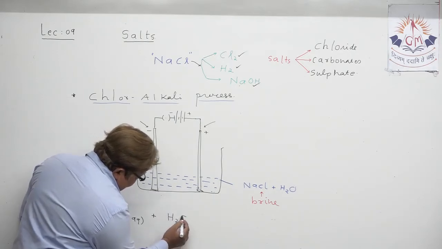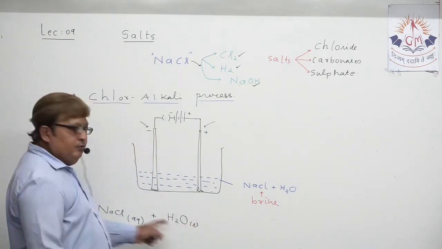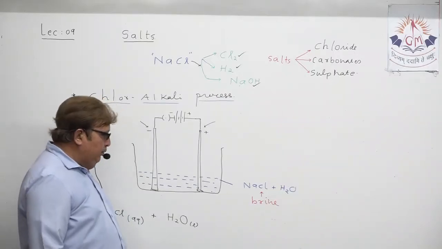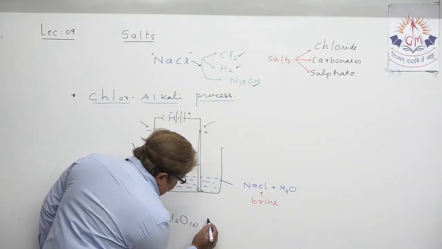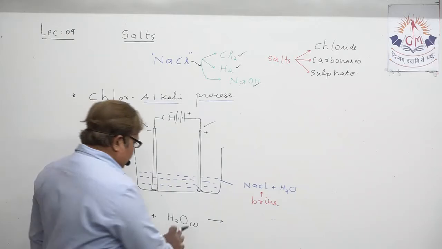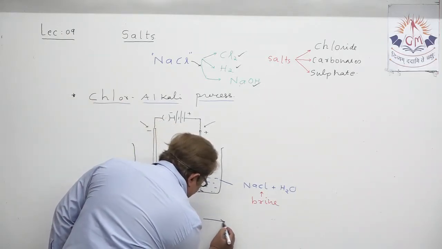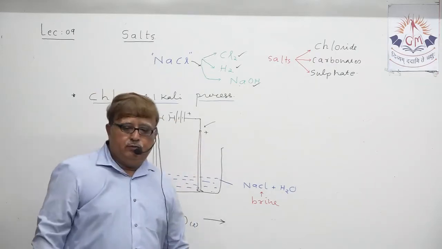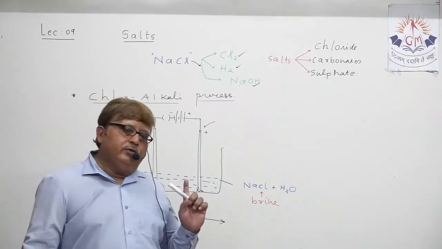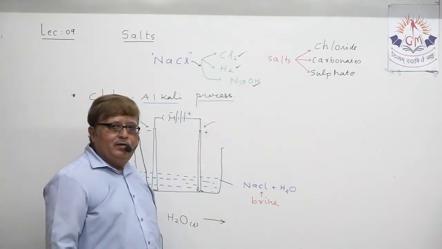Now you know, because in the first chapter you studied chemical reactions in detail. Sodium chloride solution is taken. When we pass electric current through this solution, we are able to get three products. I already mentioned the name of this process as the chlor-alkali process, the combination of one alkali and chlorine gas.